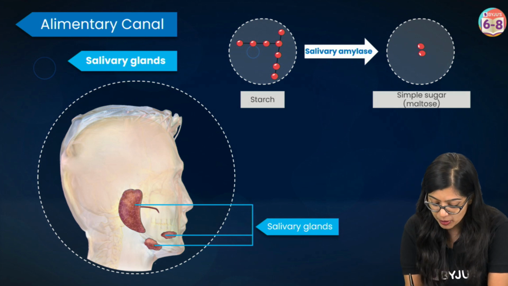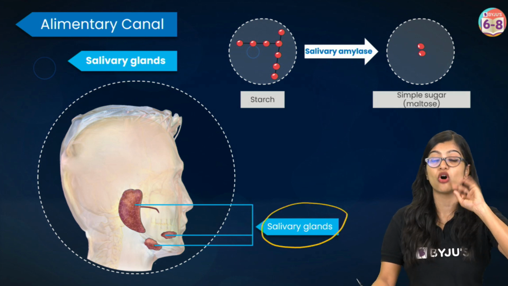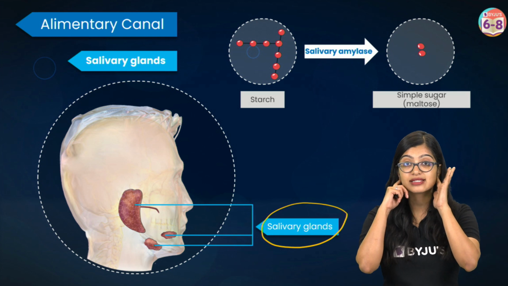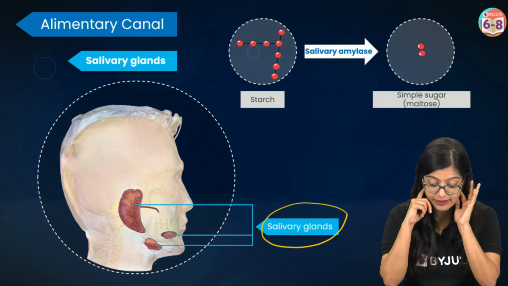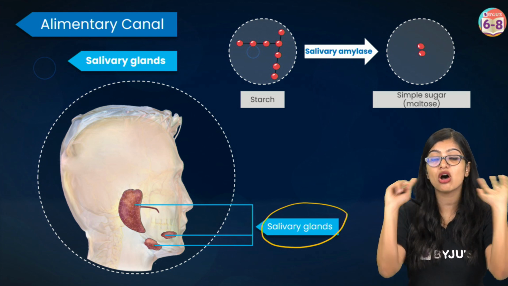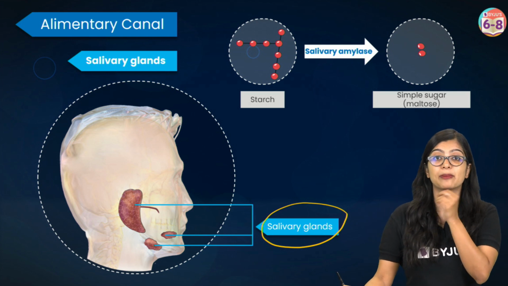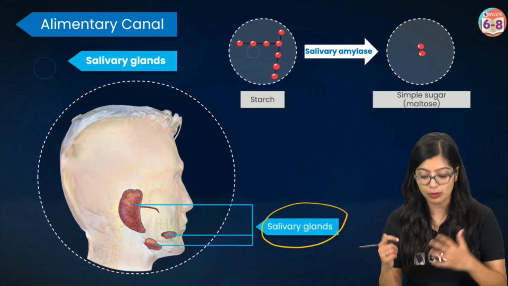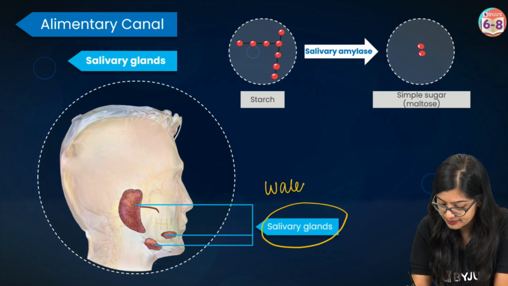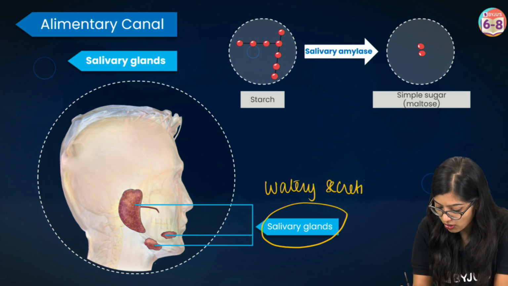Now, saliva is produced by a pair or 3 pairs of salivary glands. Now, we see that there are salivary glands located behind our ear. We see that's located behind our lower jaw. And of course, we see that there's a pair below our tongue. And this produces this watery secretion called saliva.